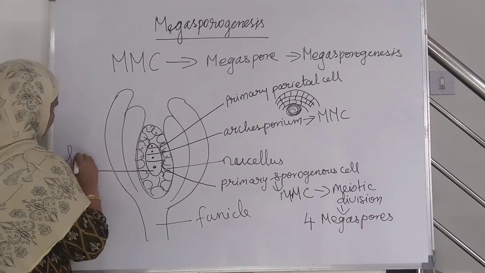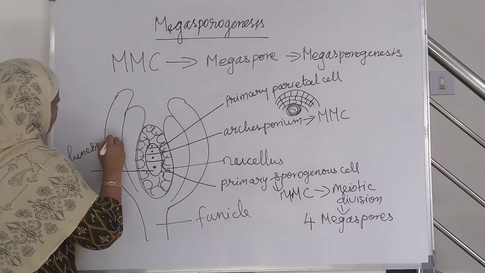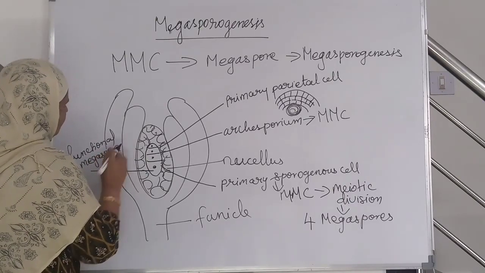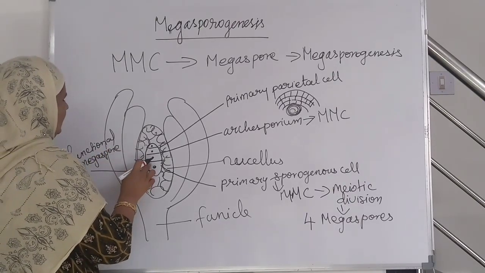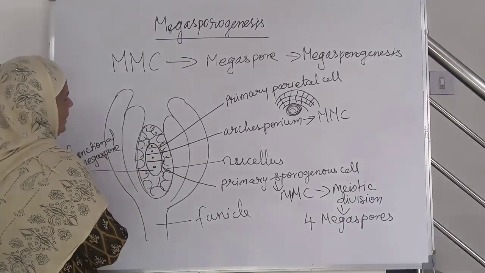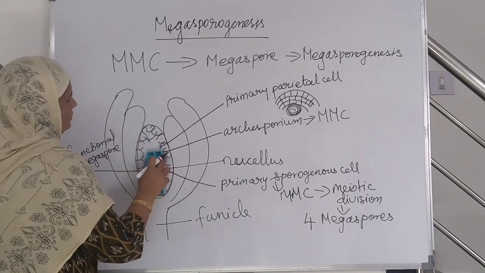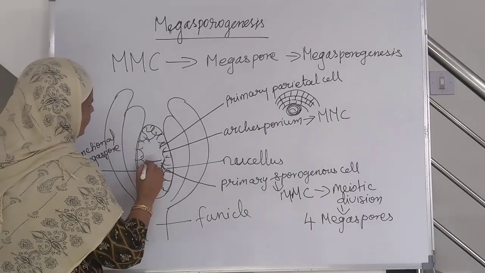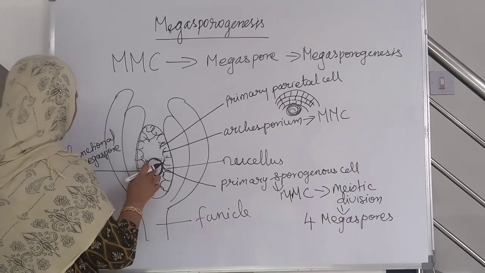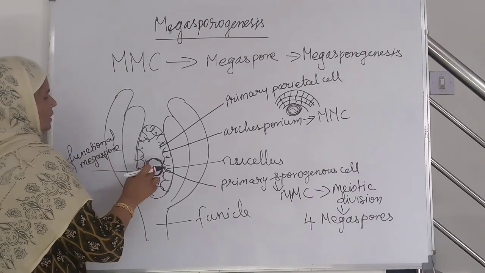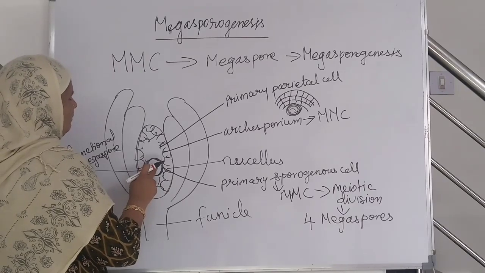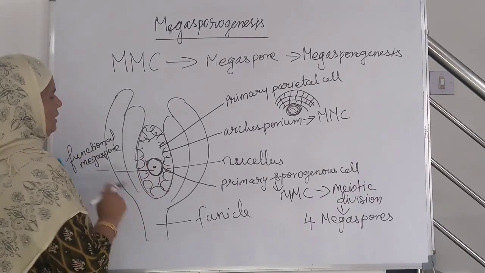Functional megaspore. This is the first cell in the embryo sac formation. What happened to the remaining 3 cells? They will degenerate. So only one functional megaspore is involved in the development of the embryo sac. This type of development is called monosporic development.